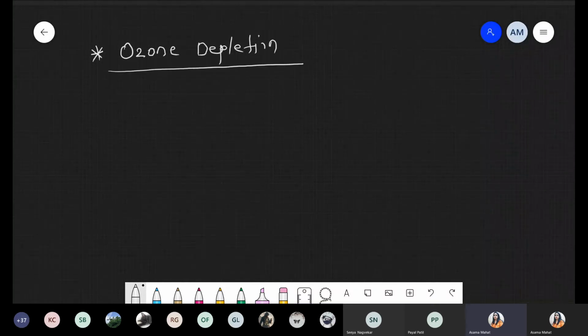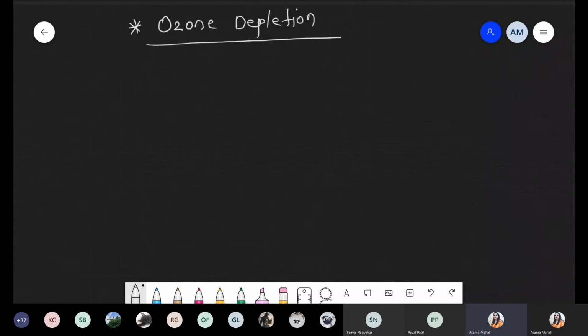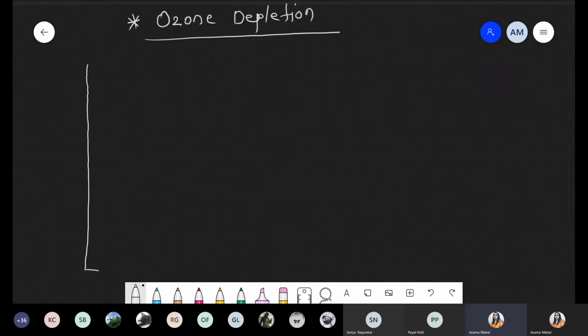Before starting the ozone depletion, we are taking only some simple conditions, that is layers. Atmospheric layers: troposphere, stratosphere, mesosphere, and thermosphere. We are not taking the exact values, कितने किलोमीटर से कितने किलोमीटर के range में, but I just want to tell you where the good ozone is present and where the bad ozone is present, because question वहां से बनेगा. So the next point is ozone depletion, but before that we have to discuss the different atmospheric layers.